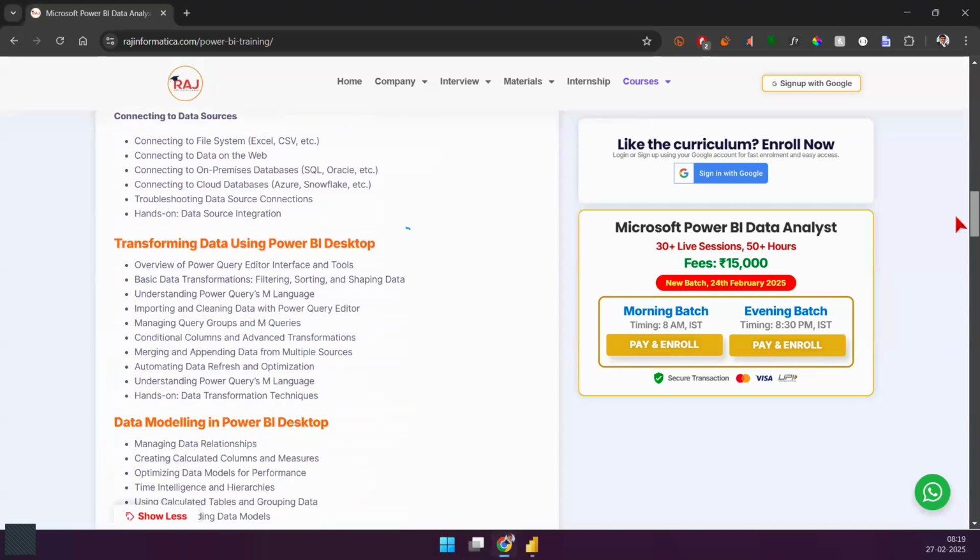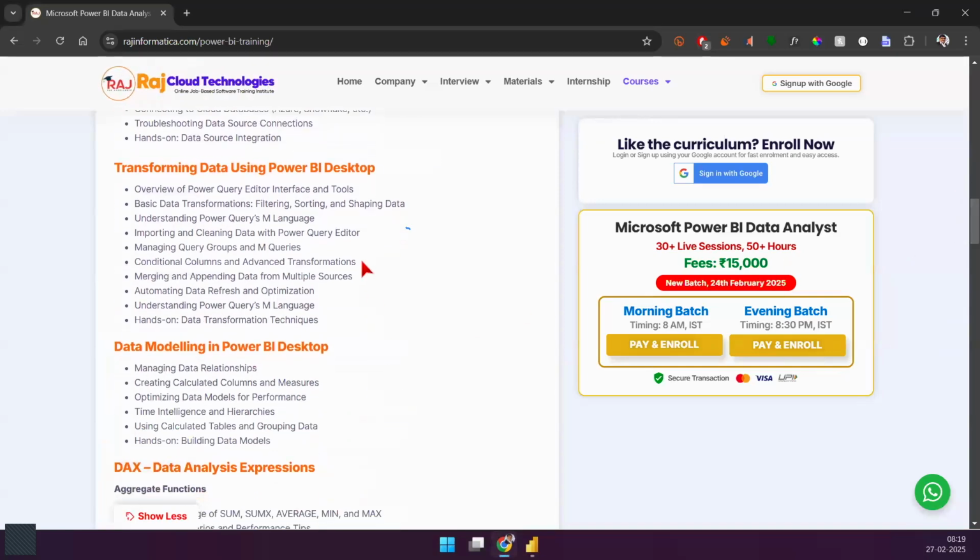After that, I would like to give you a statement which is very true with respect to the data that you work with. Remember that the data is never clean. The data will have all sorts of issues, but you need to cleanse your data, clean your data, and then take it forward. That is what we will do in our transformation steps. All of this is going to be based on cleaning our data, transforming our data, getting it to the right shape. That's what we will do, and we'll use something called Power Query Editor to do that.